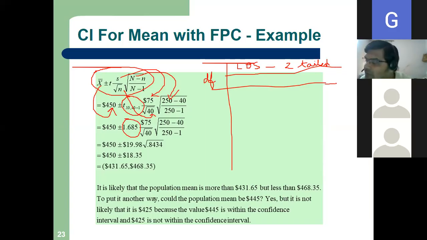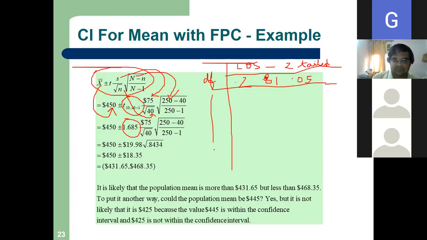Then here you will find values like 0.2, 0.1, 0.05, 0.02, 0.01 and so on. Sorry, this is 0.1, this is 0.05 and so on.